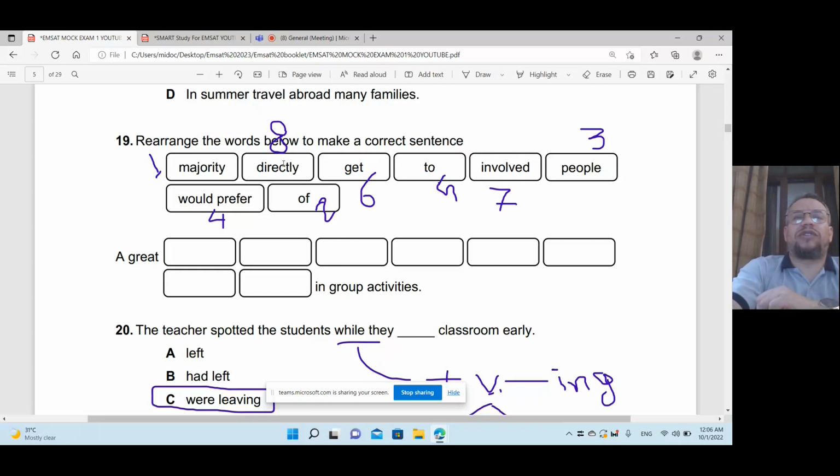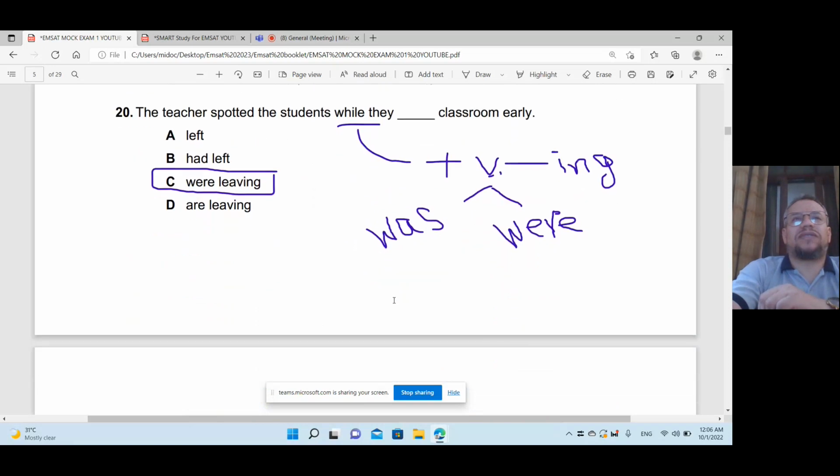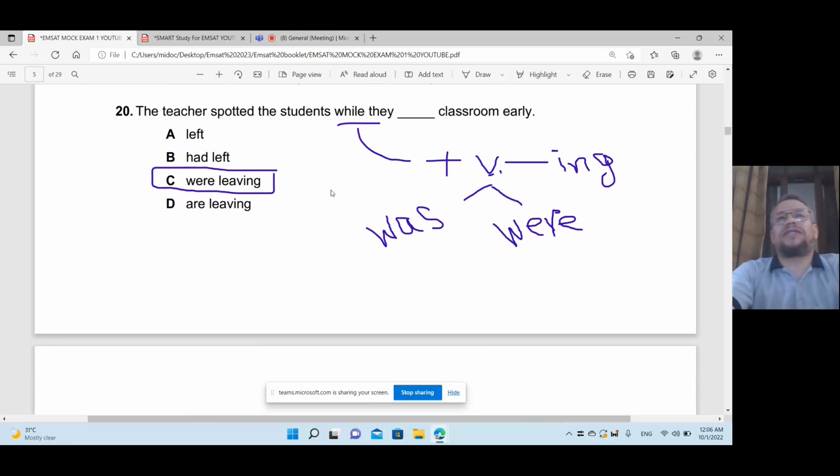Sorry, directly, I forgot this one. Directly, number 8. Okay, in group activities. That's right. Next, the teacher spot the students while they classroom early. So while is followed by past progressive, past continuous.